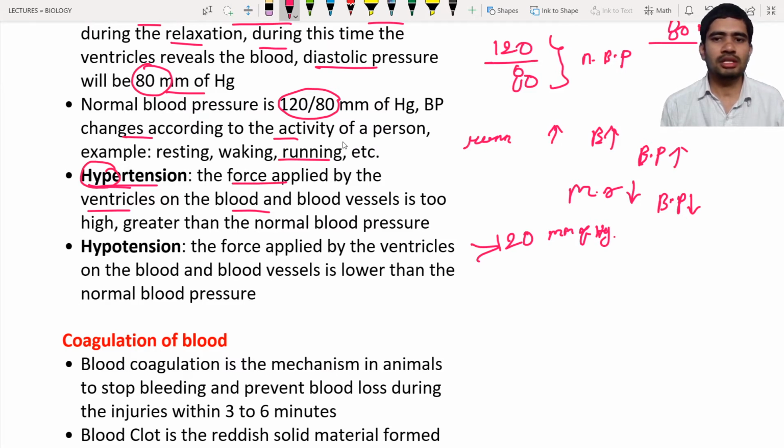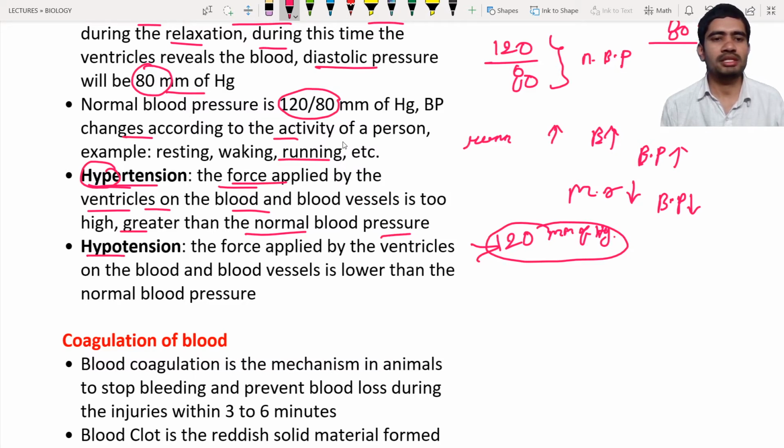Okay, due to the diseased condition, people may have high BP and low BP and so on. This is known as hypertension. The force applied by the ventricles on the blood and also blood vessels is too high, greater than the normal blood pressure. It means greater than 120 mm of Hg.